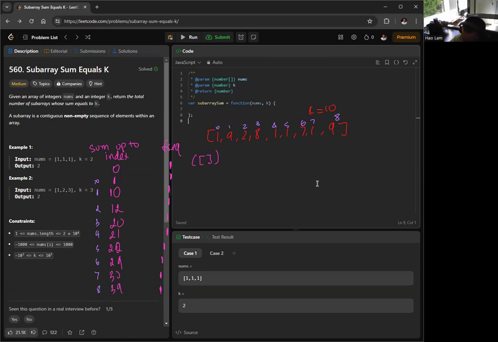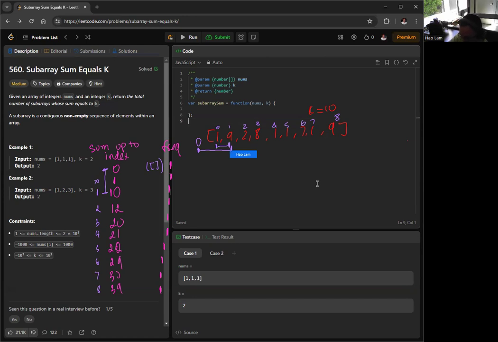So if we look at 10 here, what does this range mean? It means the range from the empty array, which is 0, so I can just write 0 here. This range is from the empty array to index 1, and the second range is from 0 to 1.